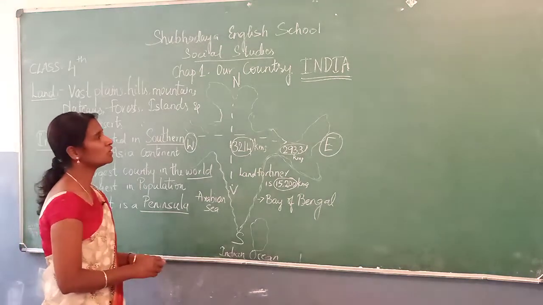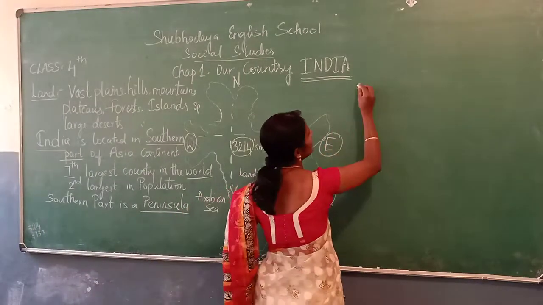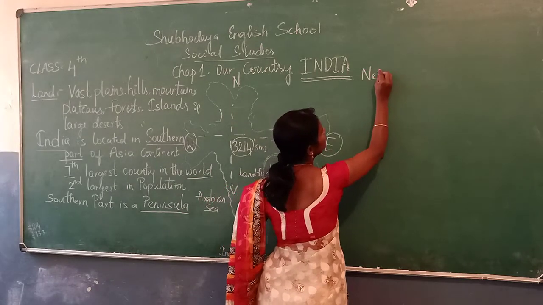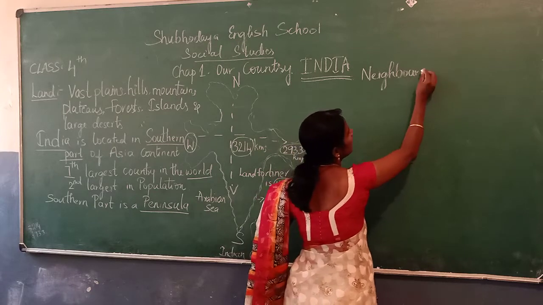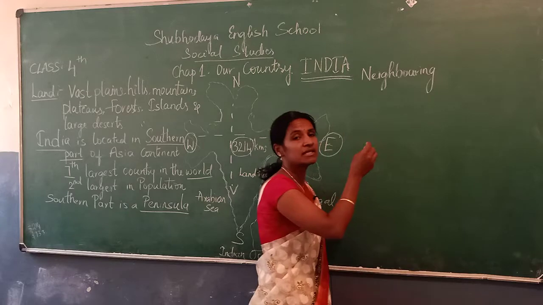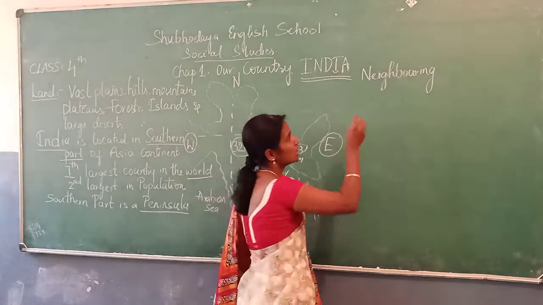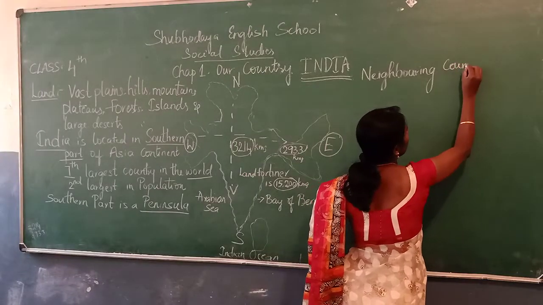Now I am going to tell you about the neighboring countries. Neighboring countries of India. Neighbor means, as you all know the meaning of neighbors, akka pakka we say in Kannada, right? That is called neighbors.